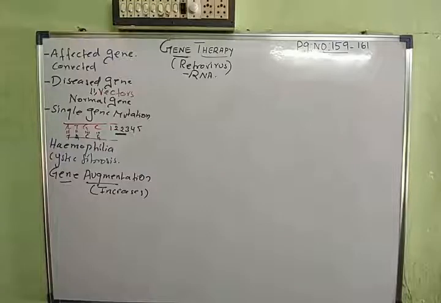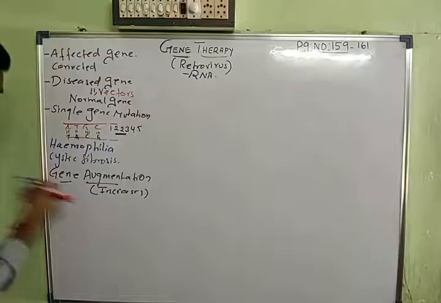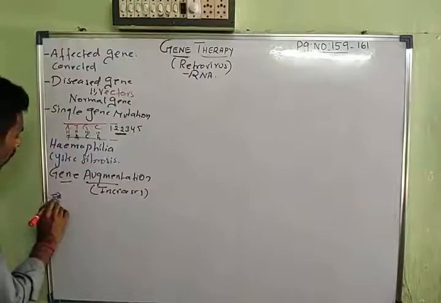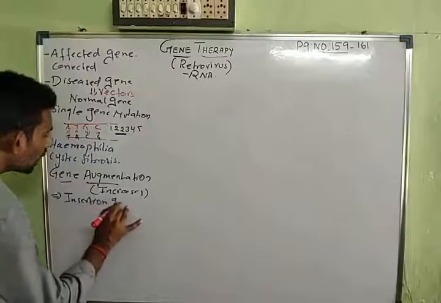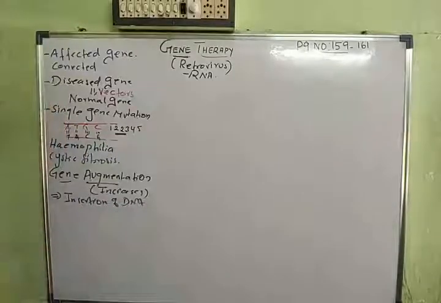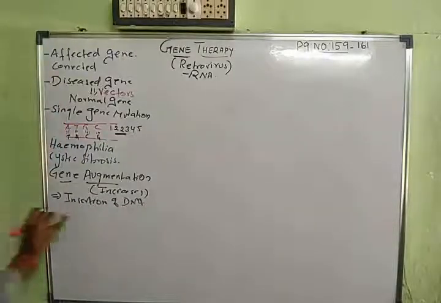Now I'll give you a statement to remember here. Gene augmentation is always involved in the insertion of a gene. A very important sentence it is. You are introducing, so insertion of a DNA. The DNA is inserted into a genome.